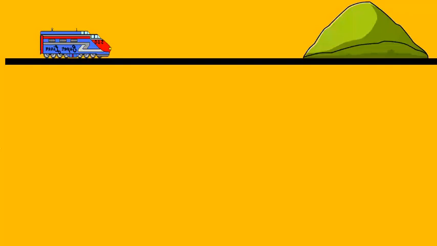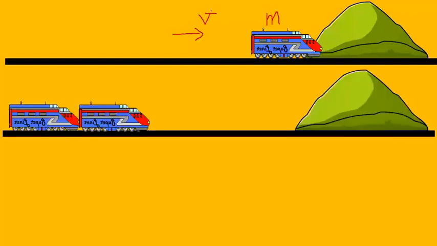I move the train with a certain velocity, and then it hits the sand hill and penetrates a little bit into the sand hill. The mass of the train is m and the velocity is v in this experiment. If I want more effect on the sand hill, I mean the train penetrates more into the sand hill, one strategy could be increasing the mass.